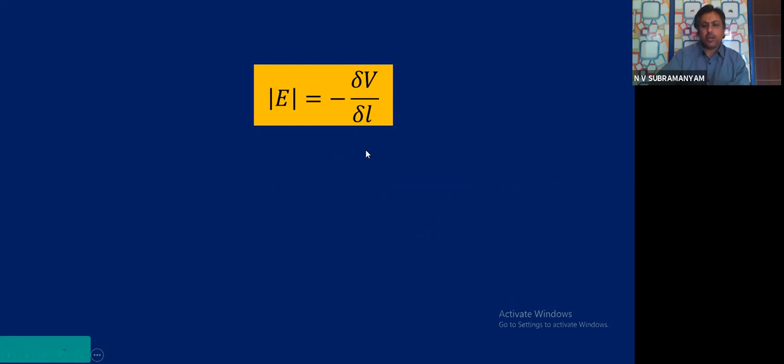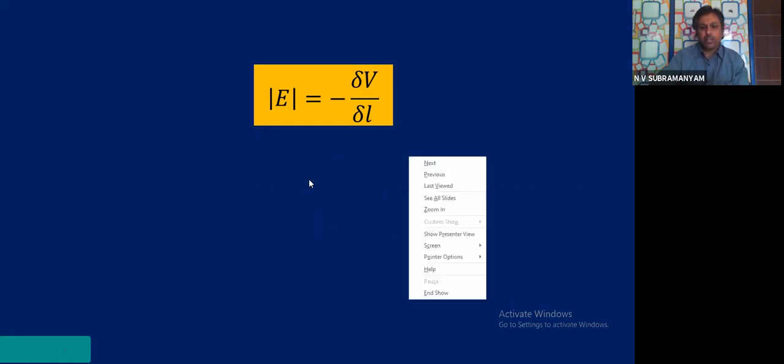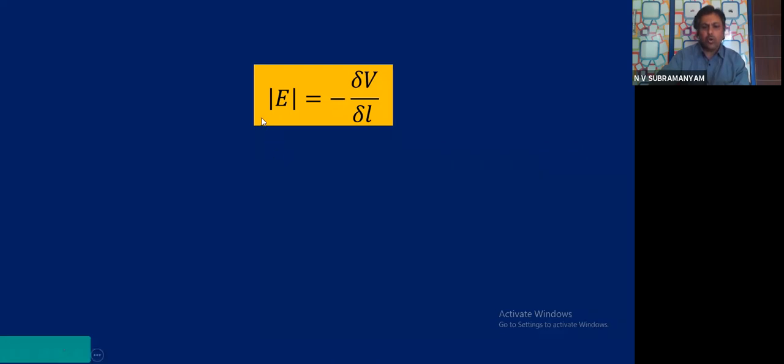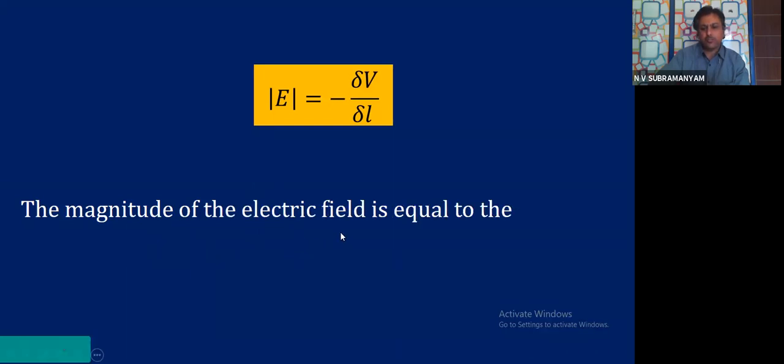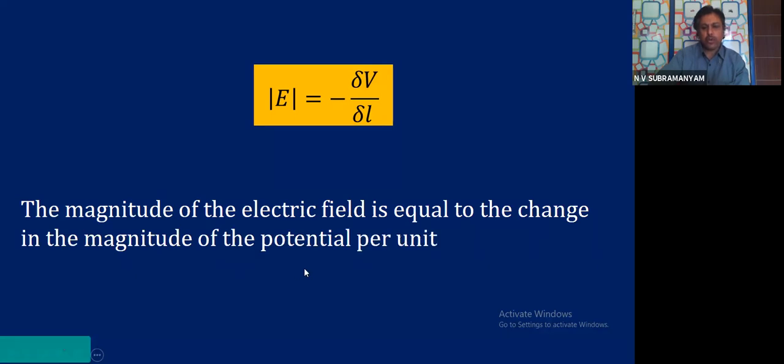Mod E is dou V by dou L with minus sign. Minus sign meaning we have explained. Here dou V denotes change in the potential. Dou L denotes the perpendicular distance between the two surfaces. Yes or not? So now I can tell one simple point. How can I tell electric field strength in words? The magnitude of the electric field strength is equal to the change in the magnitude of potential per unit displacement.